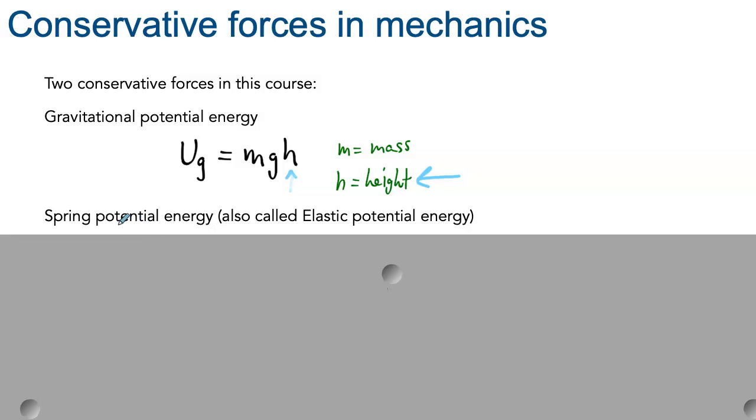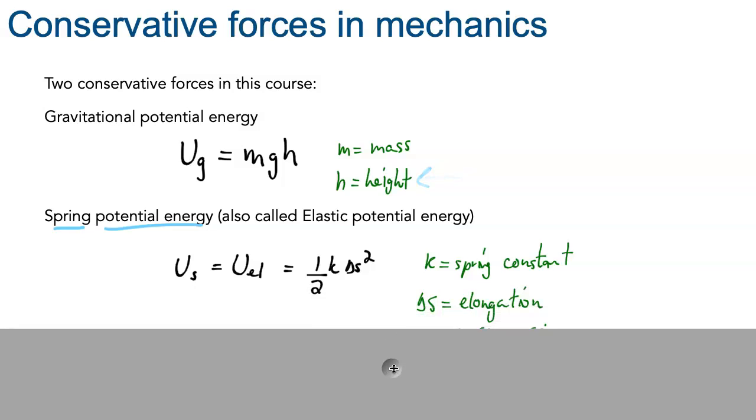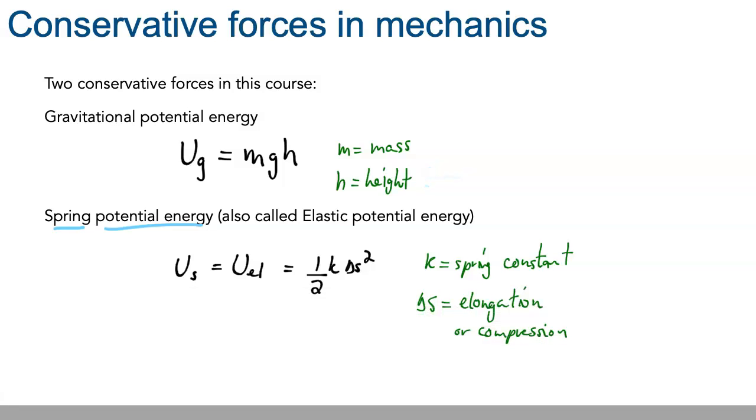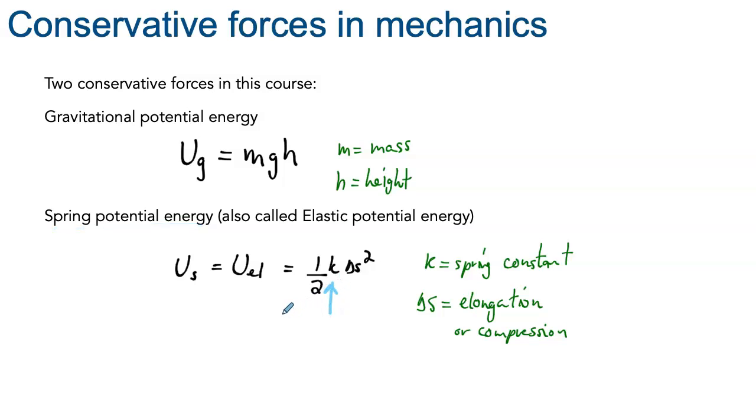The other potential energy that we'll be dealing with is the one for the spring. Potential energy of the spring depends on two quantities. There will be the spring constant that defines the stiffness of the spring. So is it a spring that is easy or hard to stretch or compress? And then the delta s corresponds to either the elongation or the compression of the spring. So you see that whether we compress or stretch the spring, the potential energy that we will obtain for the spring will be positive in both cases.